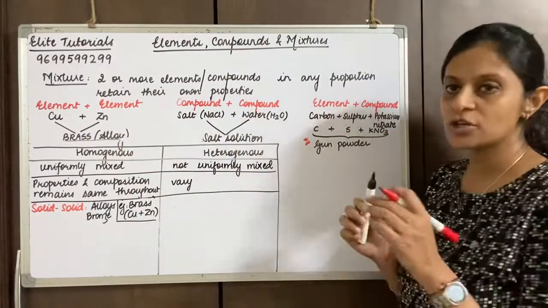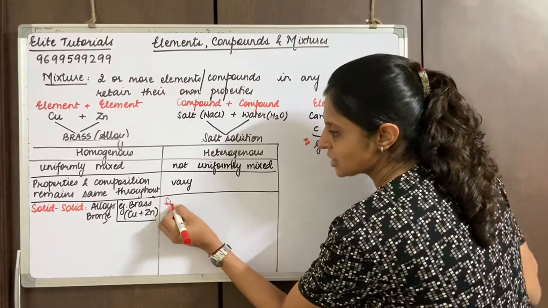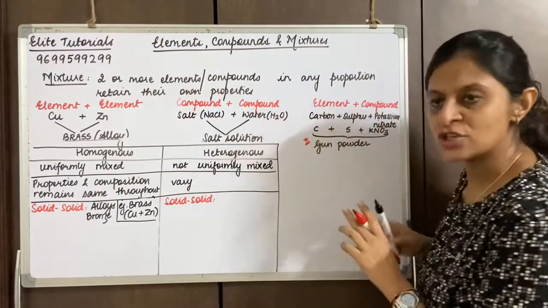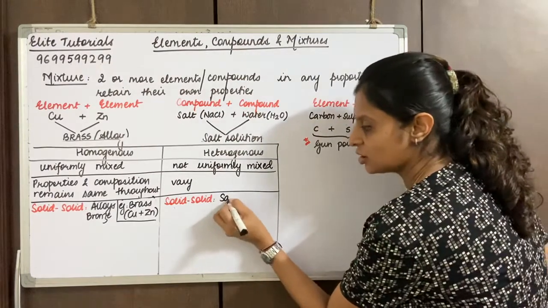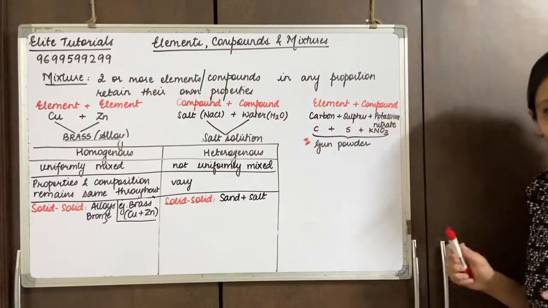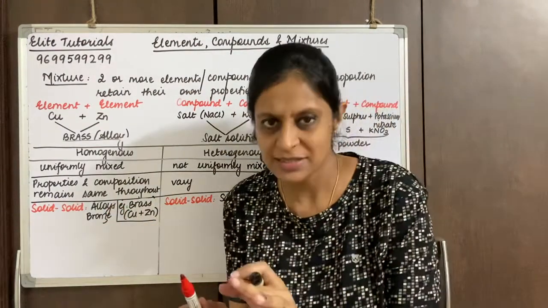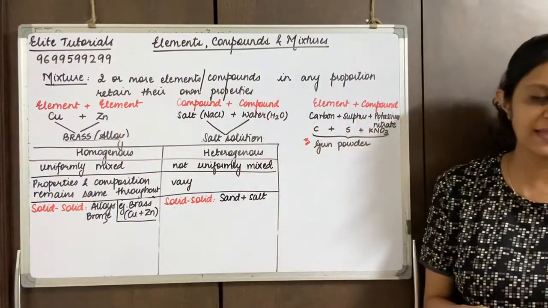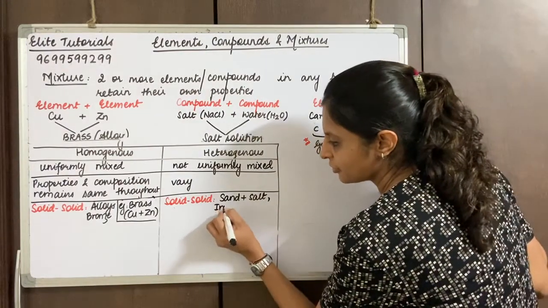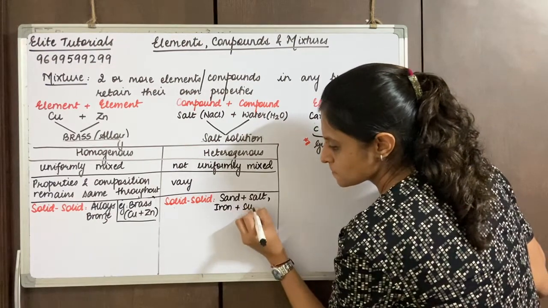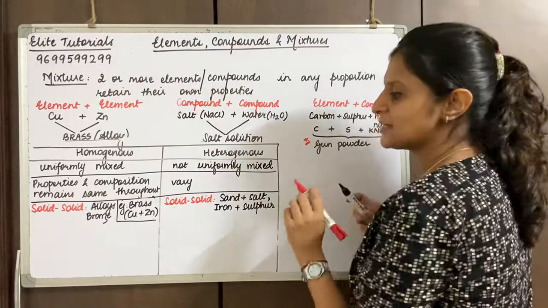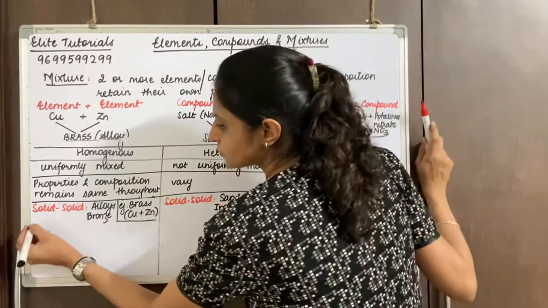Now if I'm talking about a solid-solid heterogeneous mixture, it means the solids are just randomly mixed. So I can say sand and salt, or else a mixture of colored beads. I'm giving you the example of sand and salt, or else you can also say iron and sulfur. Perfect.